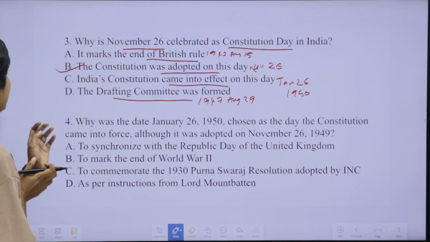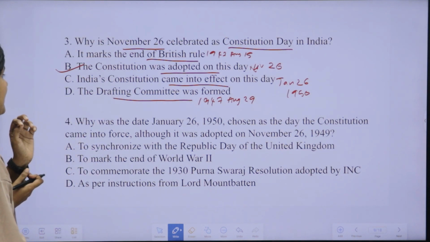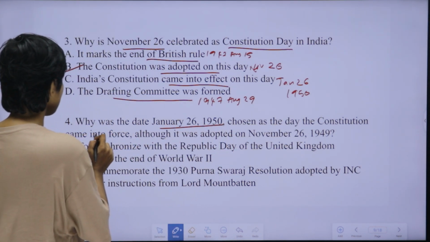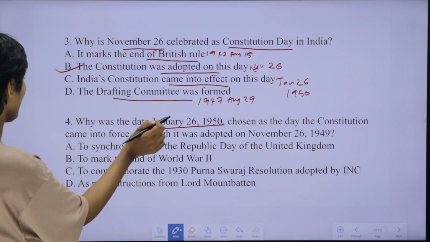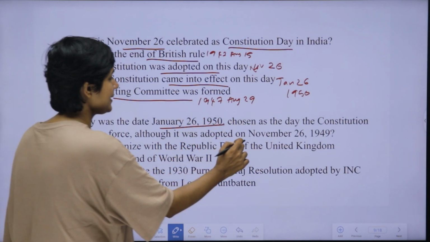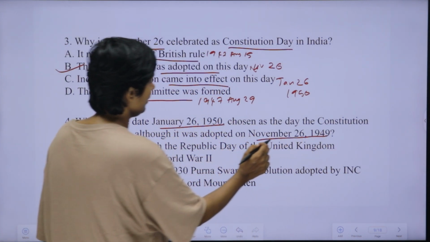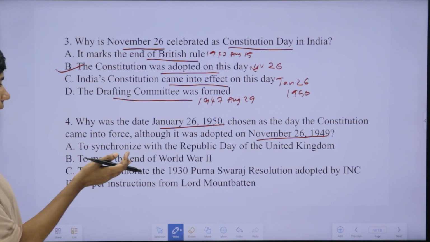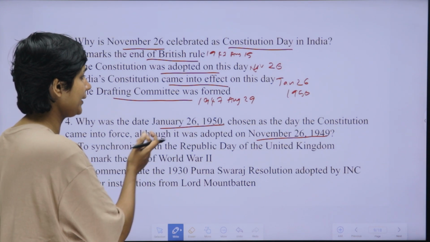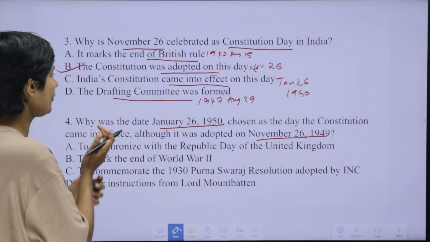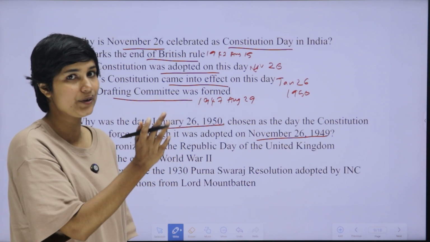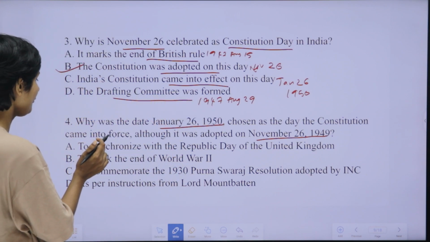Then the fourth question is, why was the date January 26, 1950 chosen as the day the constitution came into force? It was adopted on November 26, 1949. The question asks: India's constitution was adopted by the Constituent Assembly on November 26, 1949, then why was January 26, 1950 chosen for its enforcement? That is the question. Why was that date chosen?